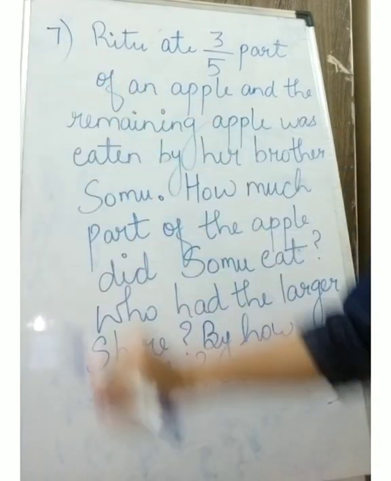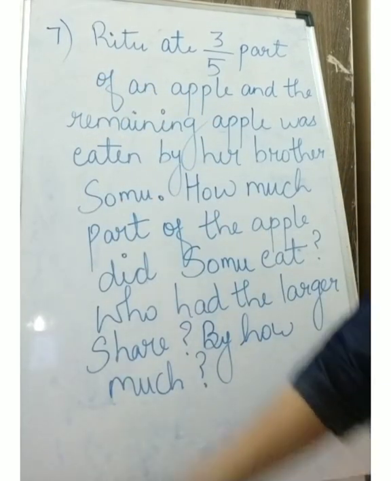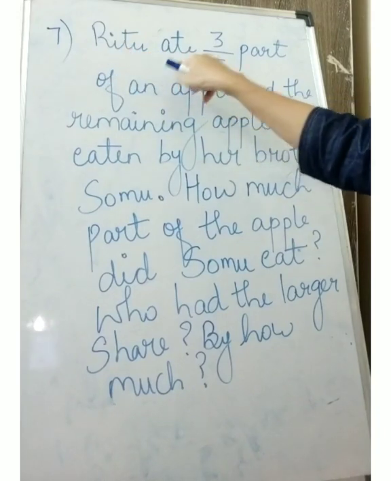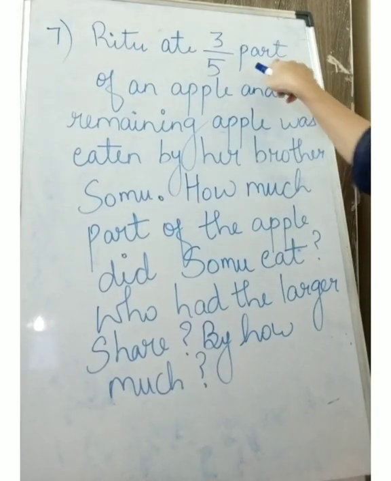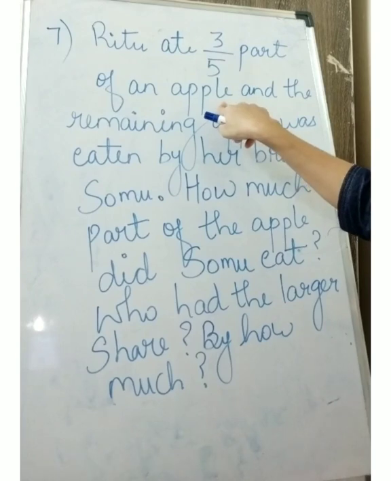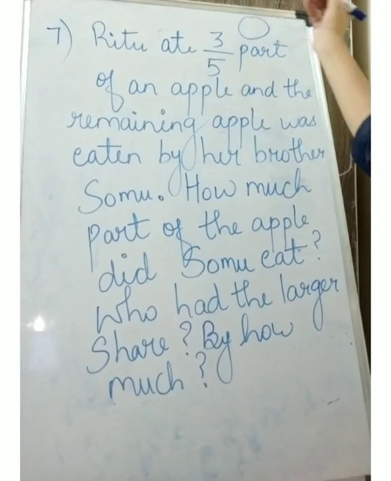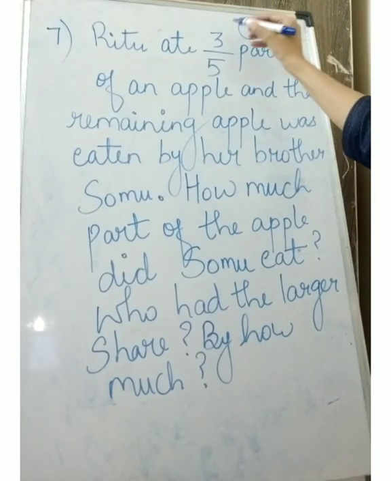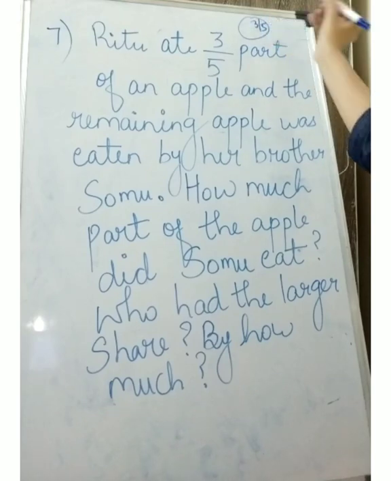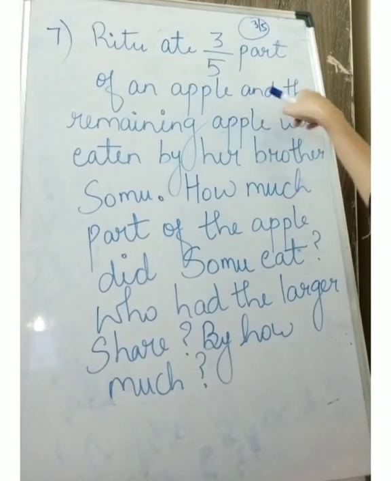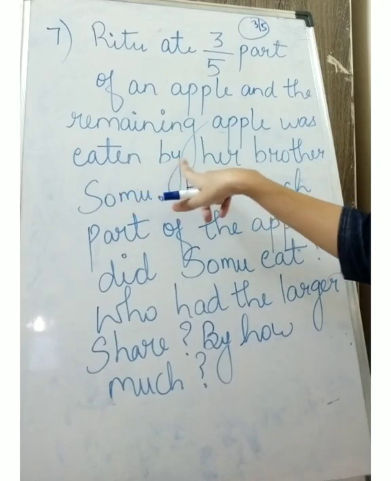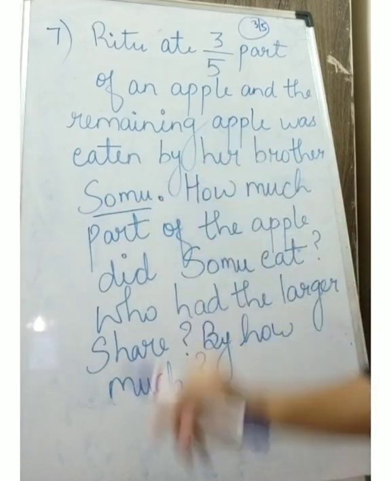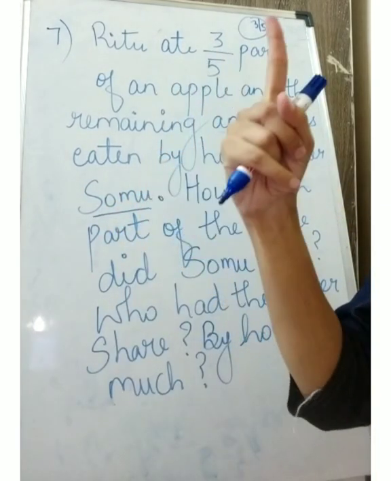Okay, now question number 7 from exercise 2.1. Ritu ate 3 upon 5 part of an apple. Suppose one apple is there. From one apple, Ritu ate 3 upon 5 part of an apple, and the remaining apple was eaten by her brother Somu. Okay, so how many apples do we have?